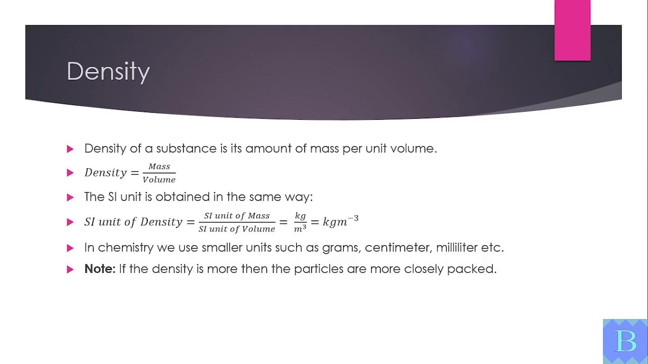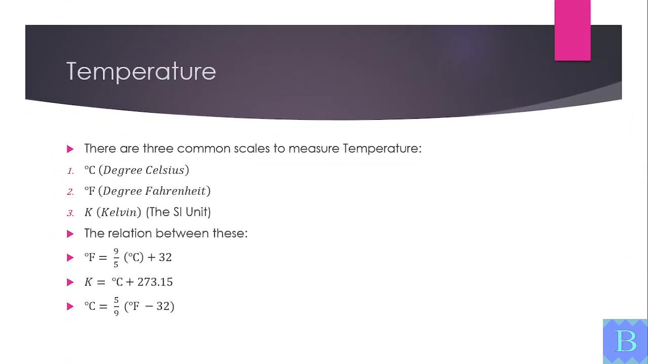Temperature is measured in Celsius, Fahrenheit, or Kelvin. Kelvin is the SI unit. The formulas are Fahrenheit equals Celsius times 9 by 5 plus 32. Kelvin equals Celsius plus 273.15.